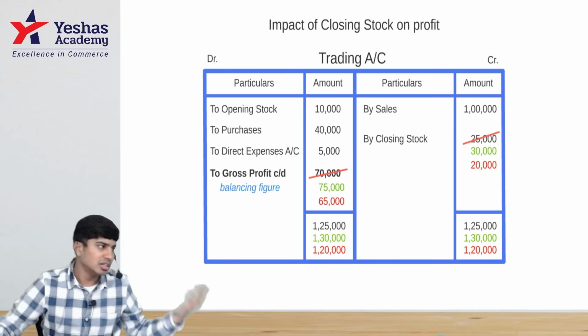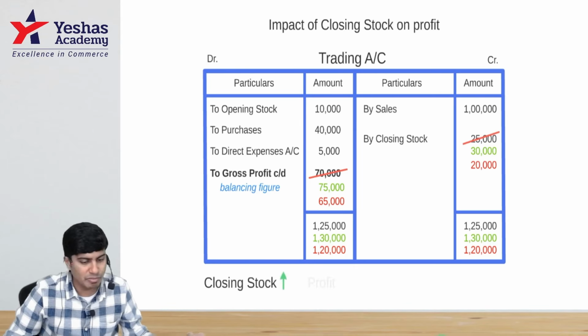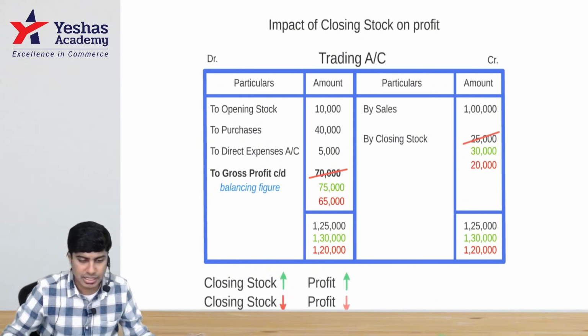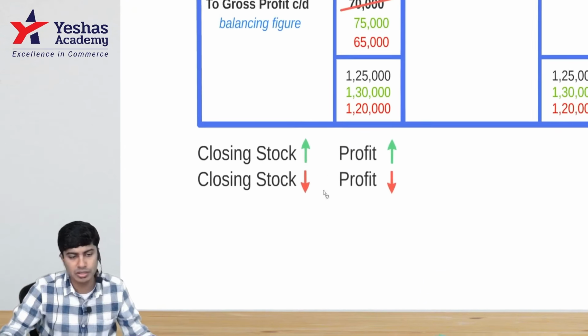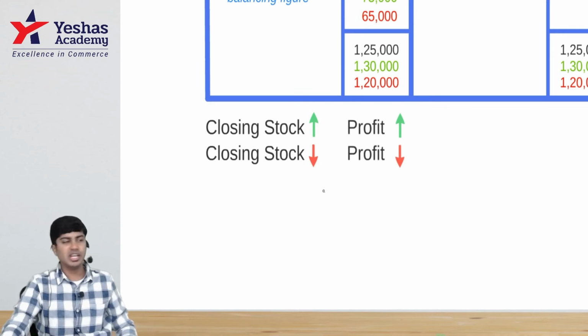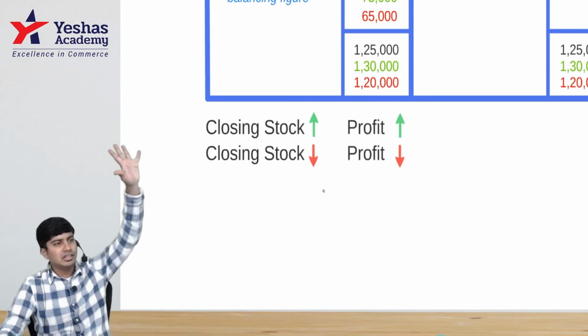Decrease closing stock, decrease GP. Let me know if my conclusion is right. Can you give me a check? Everybody is understood and clear till here?